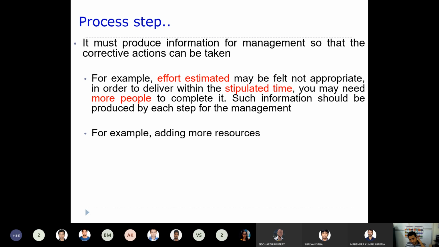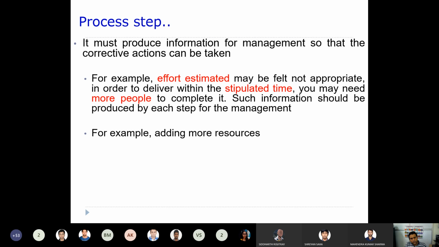Okay, so let's take one example: the effort we estimated. Effort means how many people need to be employed in order to carry out that particular task. If that estimated effort is felt not appropriate at some point of time, then what do you require?